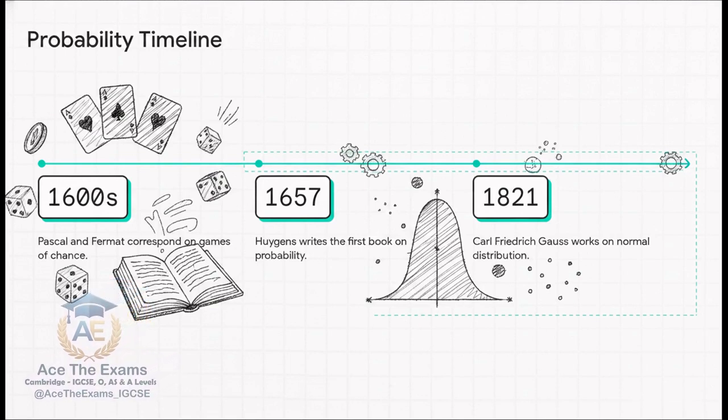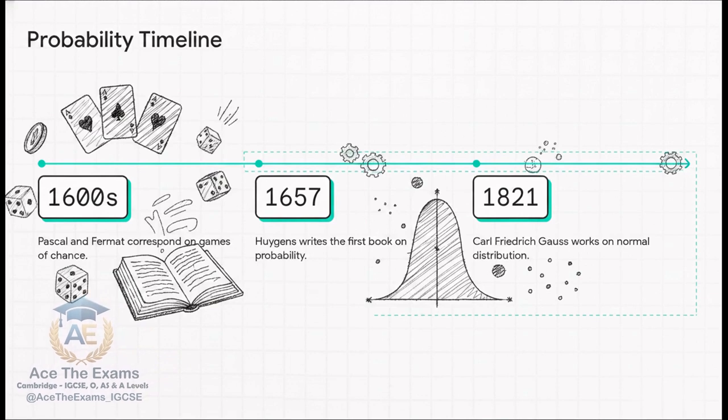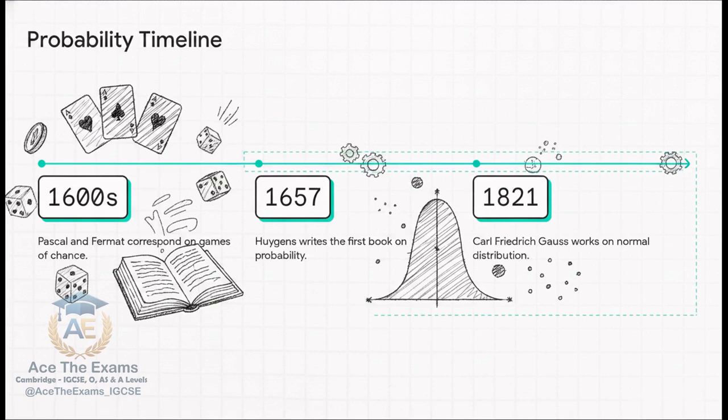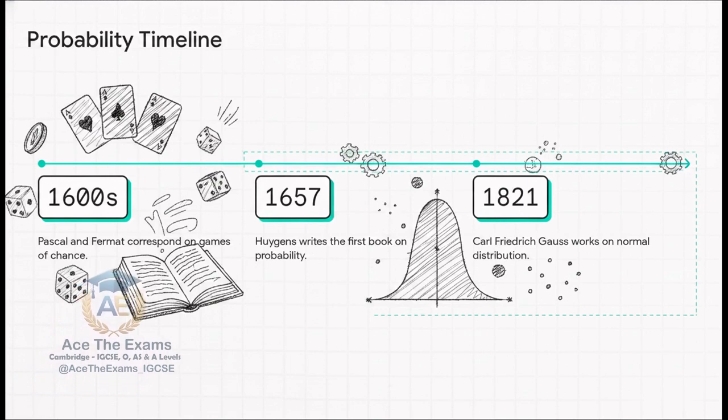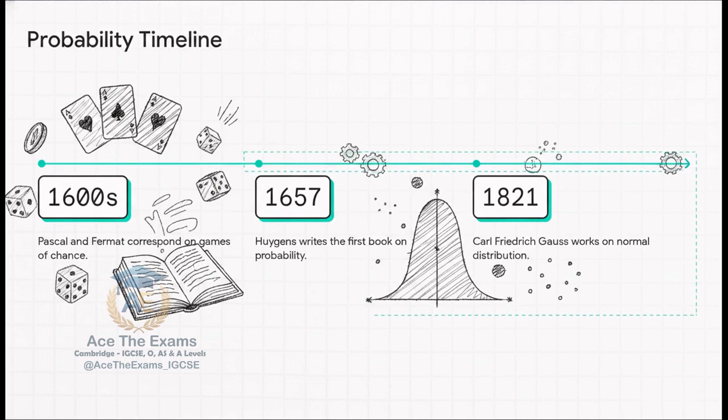Then, in 1657, Christian Huygens wrote the very first book on the subject, beautifully titled The Value of All Chances in Games of Fortune. Jump ahead a bit to 1821, and we have Carl Friedrich Gauss working on the normal distribution. Over just a couple of centuries, these brilliant thinkers took simple parlor games and turned them into the incredibly complex statistical models that rule our world today.